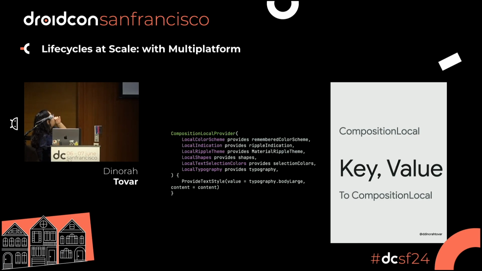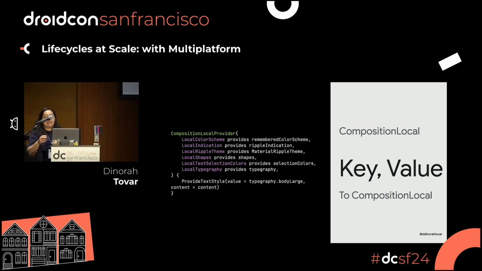So every time you put a text field, a scaffold, I don't know, a constraint layout, a button, all of them are going to use the LocalColorScheme values that are available in rememberColorScheme. And they are going to use all the shapes that are provided over shapes.